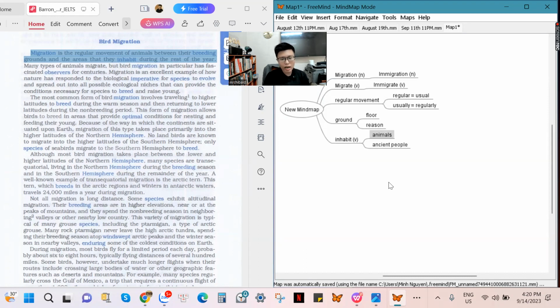Inhabit is used for animals, and for ancient people you can use it, or you can use another word, shelter. But how do you use the word shelter? You can say, I shelter myself, or I shelter somebody in some places. I shelter myself in a room like this.